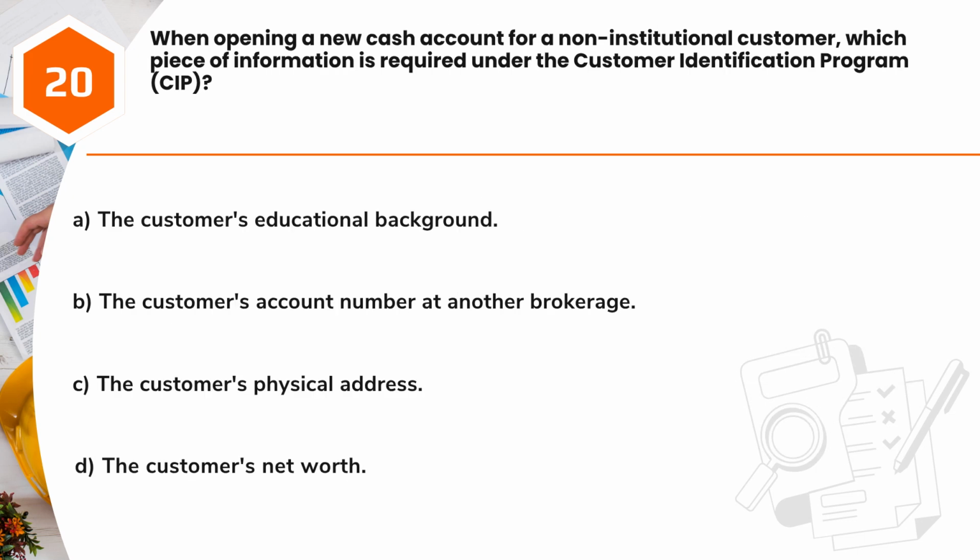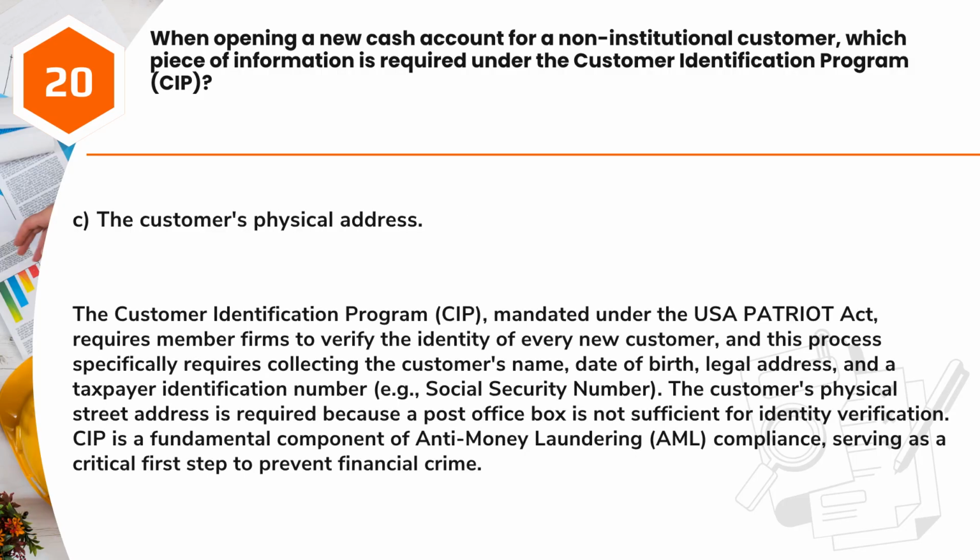Question 20. When opening a new cash account for a non-institutional customer, which piece of information is required under the Customer Identification Program, CIP? A. The customer's educational background. B. The customer's account number at another brokerage. C. The customer's physical address. D. The customer's net worth. Answer: C. The customer's physical address.